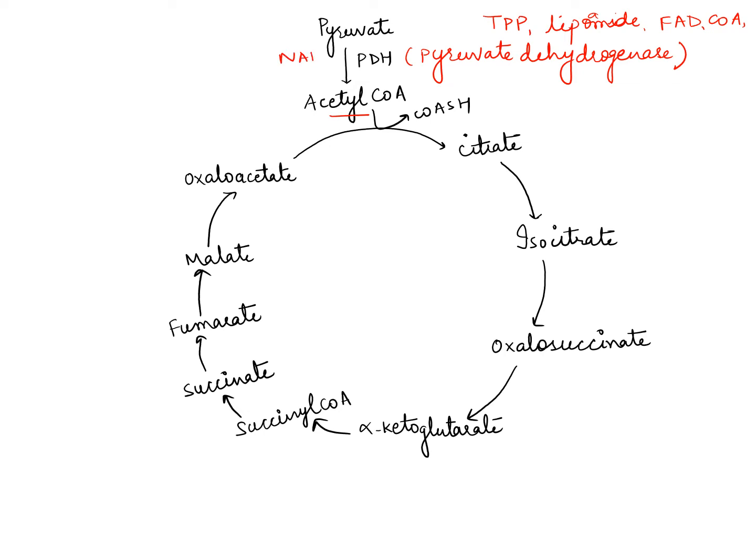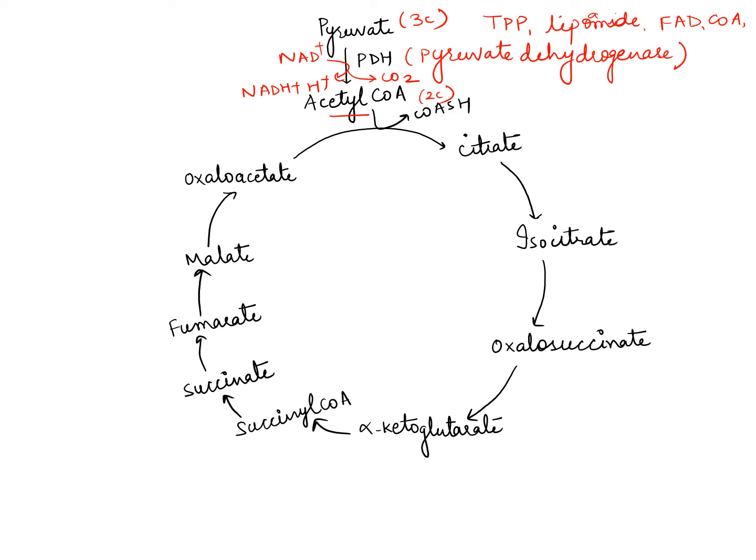NAD will be converted to NADH and H positive, and CO2 will be eliminated. Pyruvate is a 3 carbon compound and acetyl coenzyme A is a 2 carbon compound. So pyruvate will be converted to acetyl coenzyme A by the PDH complex.